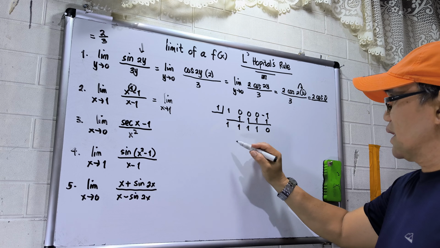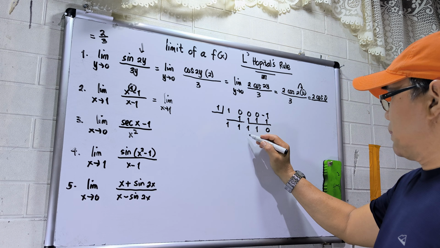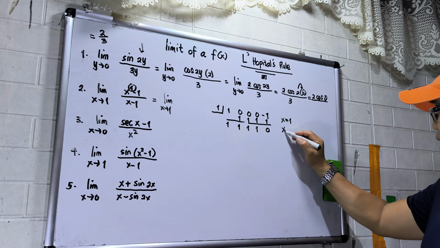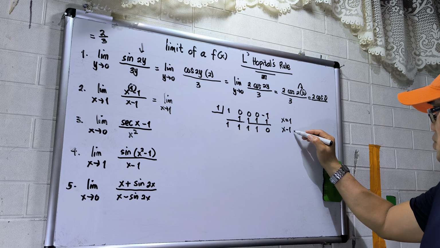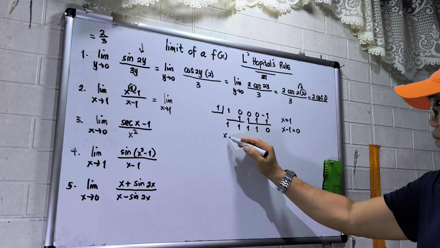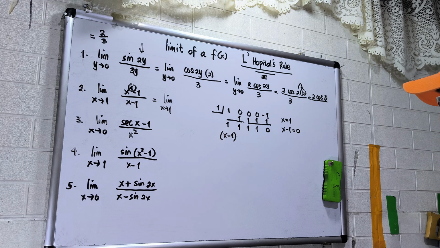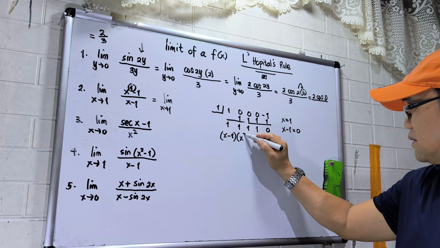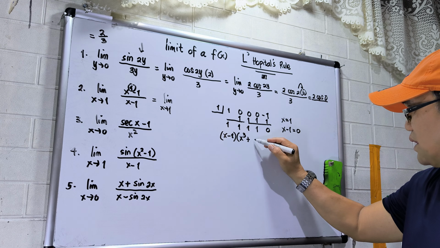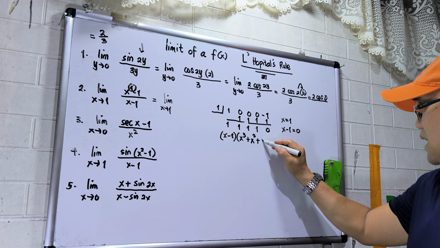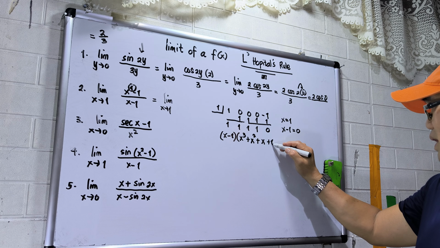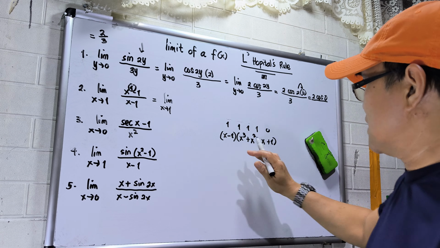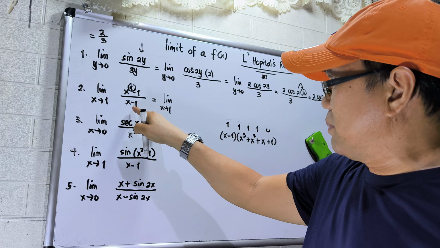So meaning, I have now the factor x equals 1, right? To make it a factor form, x transposed to the left, that will be x minus 1 equal to 0. So I have now, in circle brackets, x minus 1. Then I have the degree 4 minus 1, that is cubed, right? Plus the coefficient of 1, that will be x squared. Then plus x, then plus 1. Okay? So we are now safe. Okay? Safe, because if we plug in straight away, this will be 0.